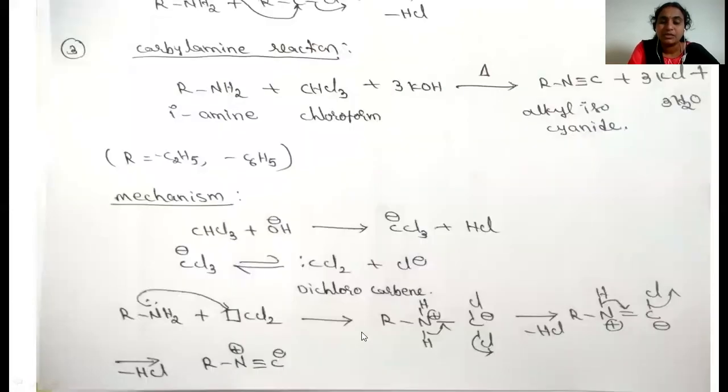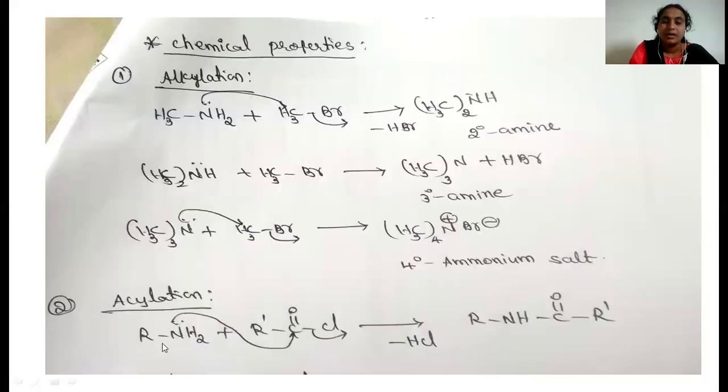Finally, it produces R, NH, C double bond O, R dash. This is the amide product, NH, C double bond O. This linkage is called amide. So in this acylation process, amines will be converted into amide.